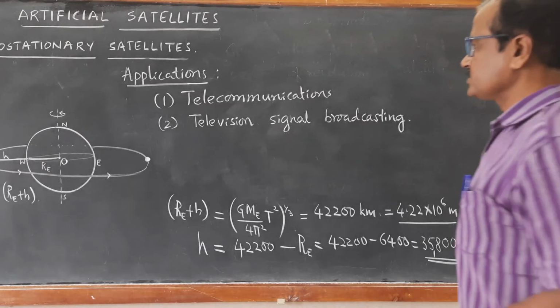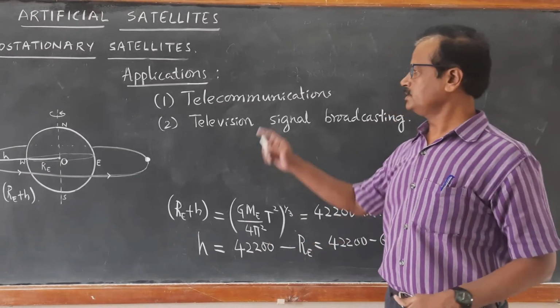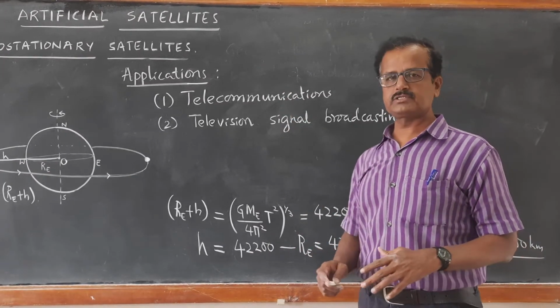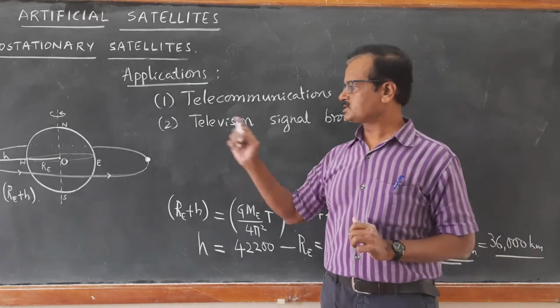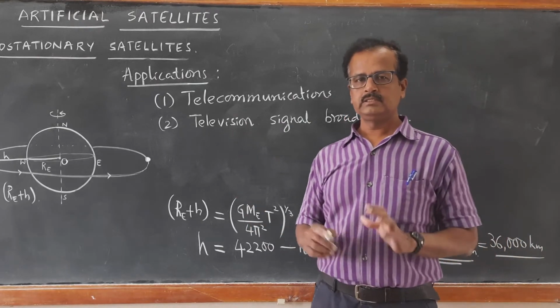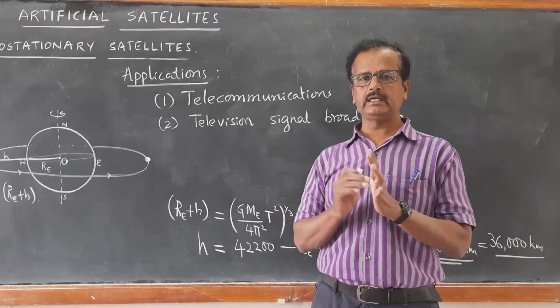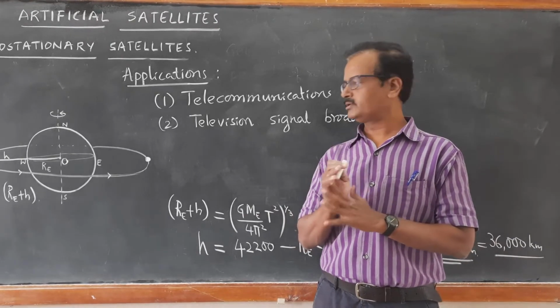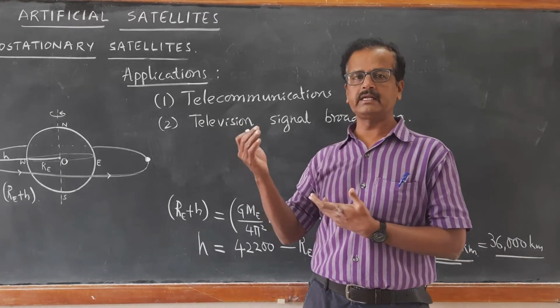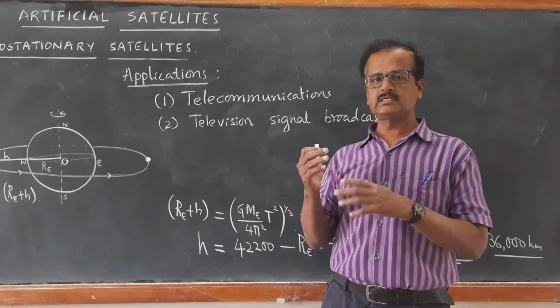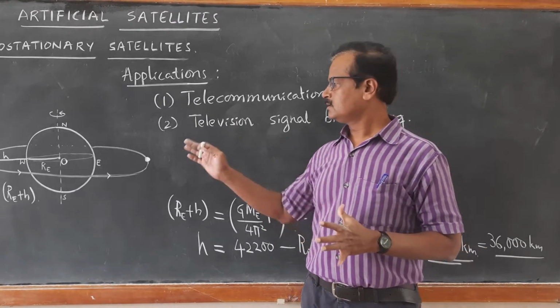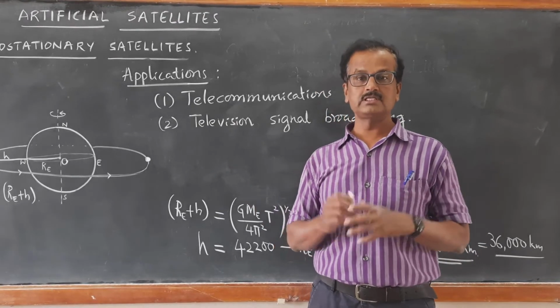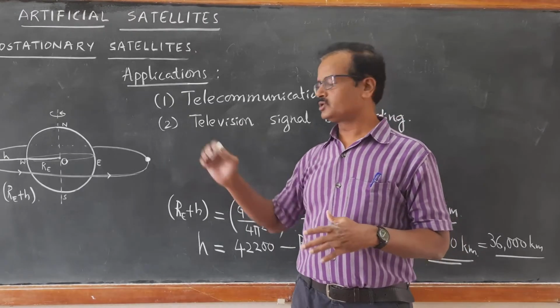Regarding applications, very important applications: long distance telecommunications is done with the help of such geostationary satellites. Since it appears to be stationary, if the signals are telecasted directly from the broadcasting station, these signals will be received by the transponders, receivers of the geostationary satellites.